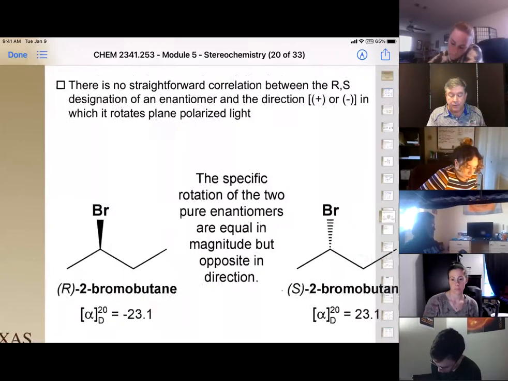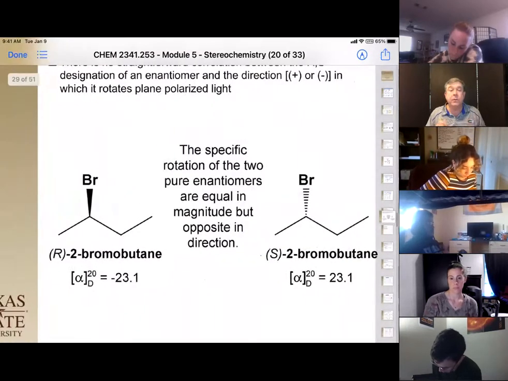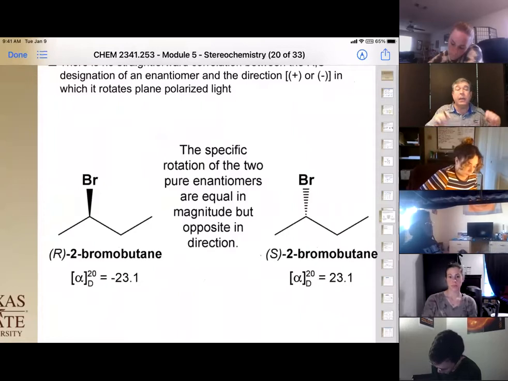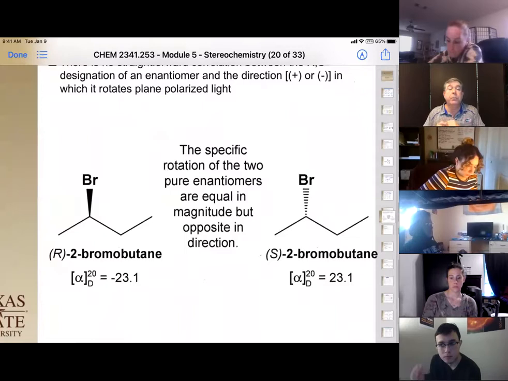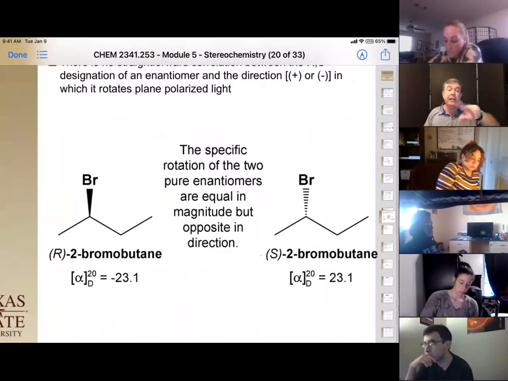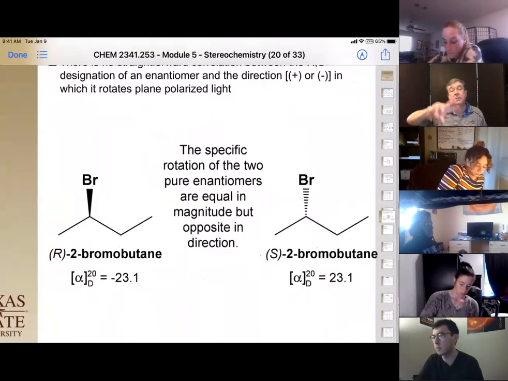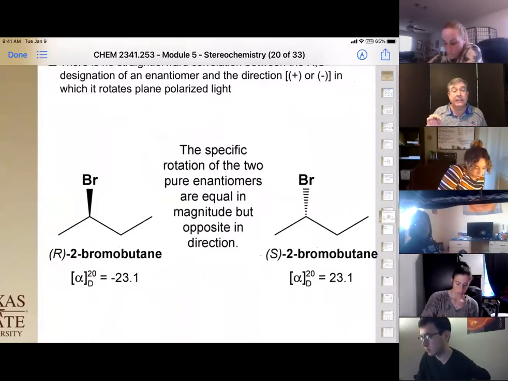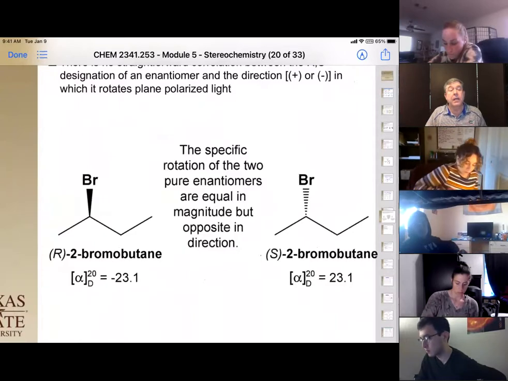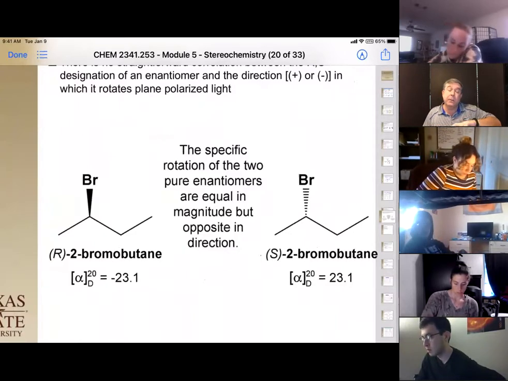Okay. But the other cool thing is that notice the two isomers here have equal and opposite rotations. So pure isomers will have an equal and opposite rotation. In this case, the S is going clockwise and has that positive 23.1 degrees of rotation. The R is equal and opposite, so it's negative 23.1 degrees rotation. Okay, questions on that?